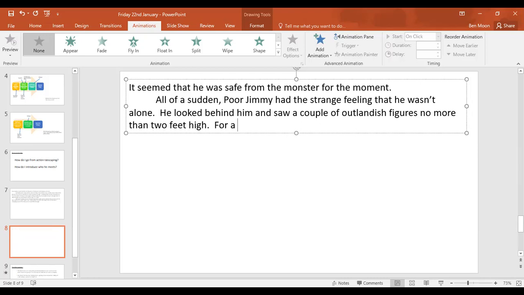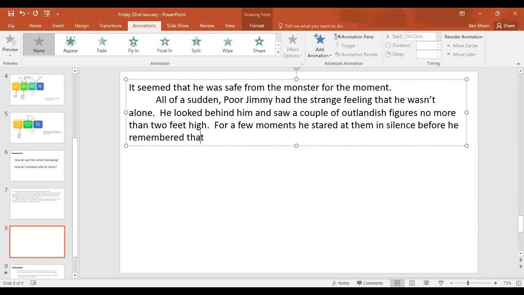So I have, for a few moments, he stared at them in silence before, I'm going to have, he remembered that his mother said it was rude to stare, because I still think he's going to remember his manners at this point. He looked behind him, saw a couple of outlandish figures no more than 2 feet high. For a few moments, he stared at them in silence before he remembered that his mother said it was rude to stare.